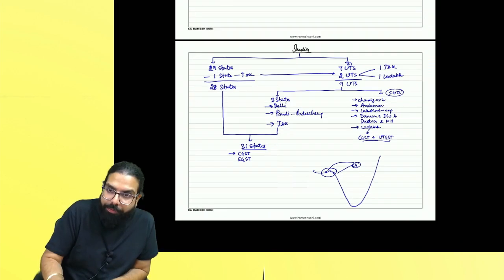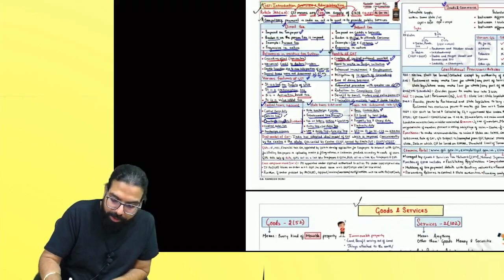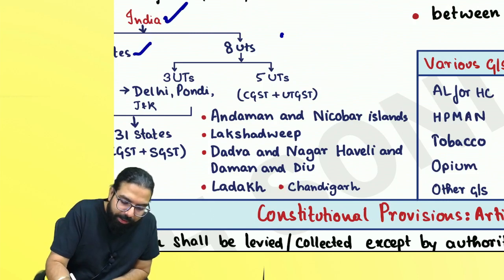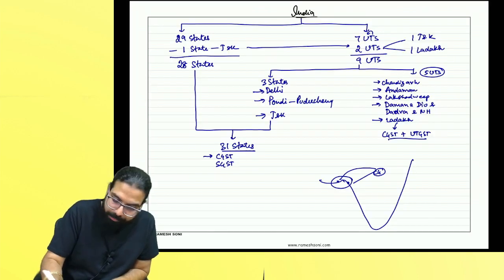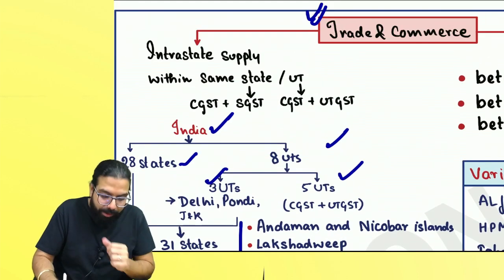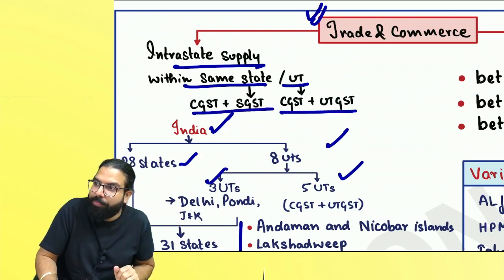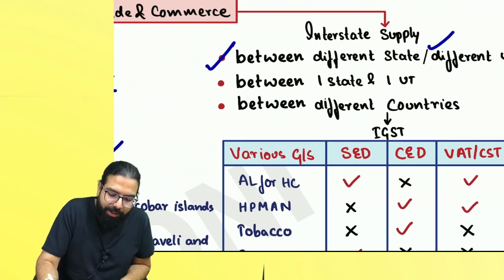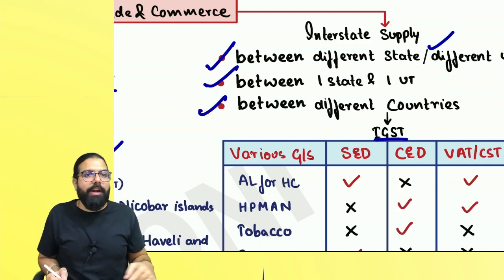Anyone? Any doubt till here? Got it? Clear? Don't have to write anything. Everything is written here only. See, India, 28 states, 8 union territories, 3, 5. That was a derivation of the formula. This is the formula ultimately. Okay, everyone? Can I go ahead? Whenever a transaction is happening within the same state or within the same union territory, it is CGST plus SGST, and CGST plus UTGST. Different state, different UT, one state and one UT, and different country, what will you charge everyone? IGST. Anyone? Any doubt till here?